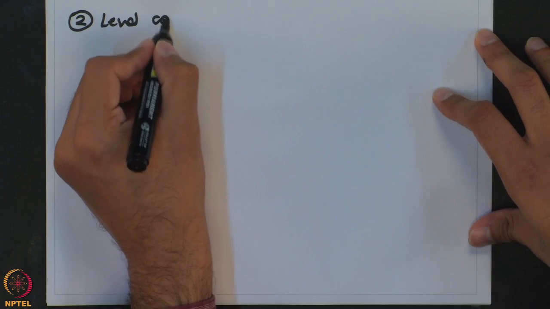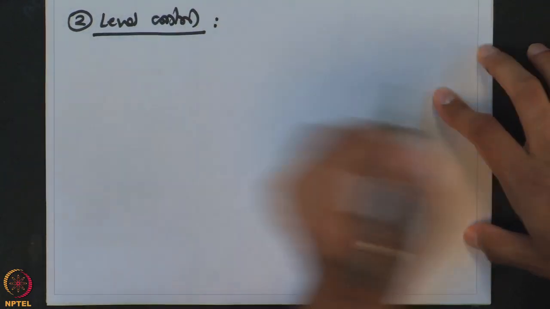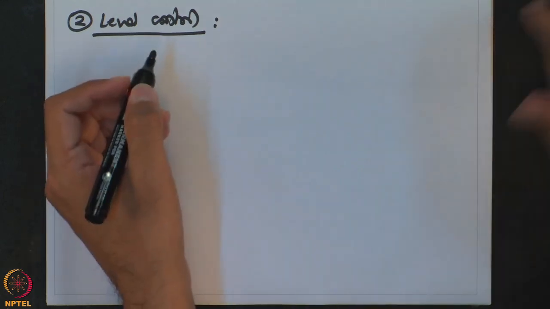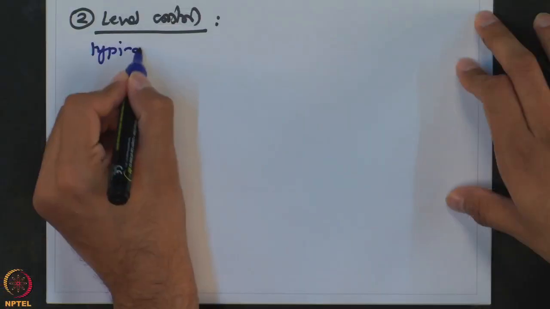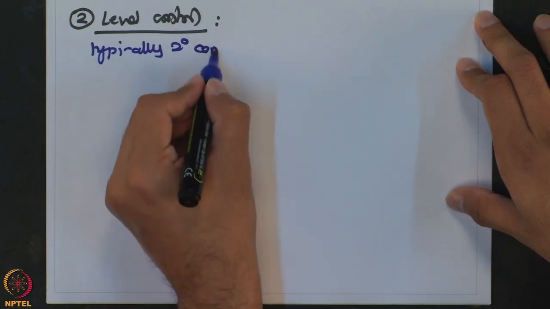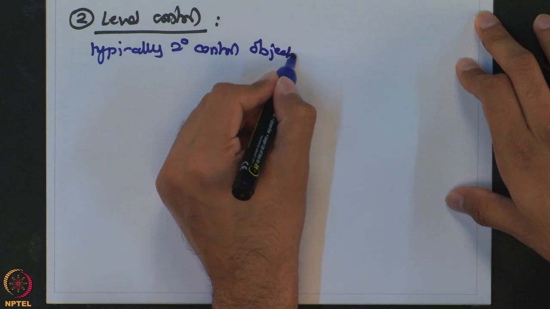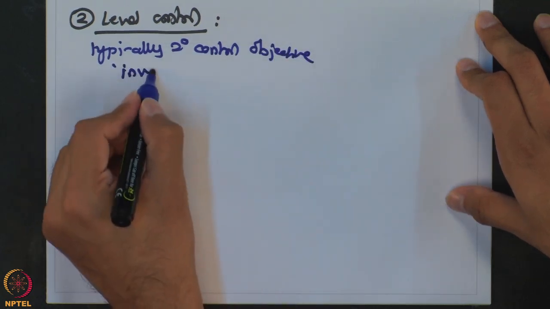Let us now look at level control. As you recall from the example of the flash vessel, we had implemented the level controller not as a primary control objective, but typically it is a secondary control objective, because you want to do some inventory control.